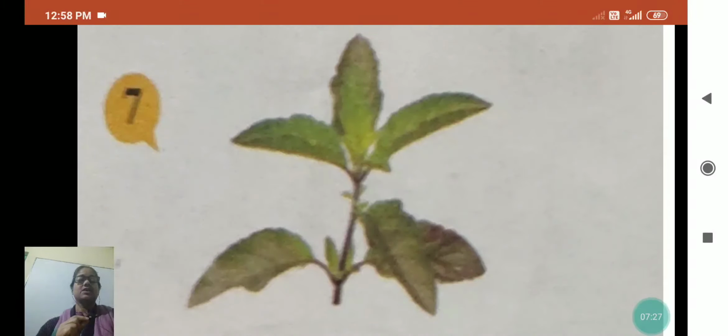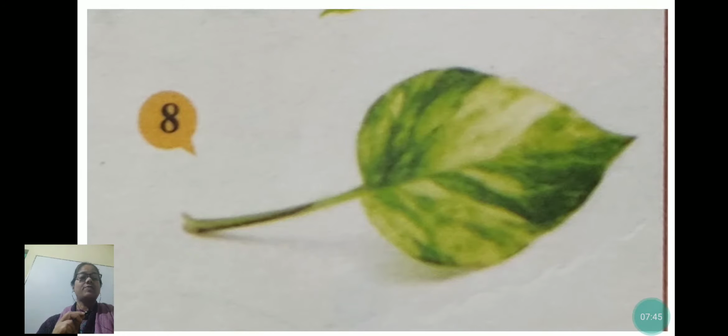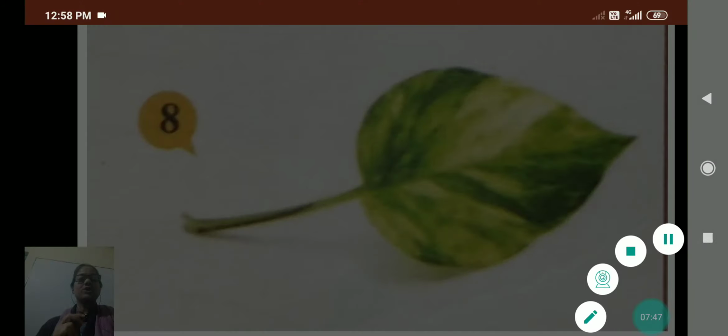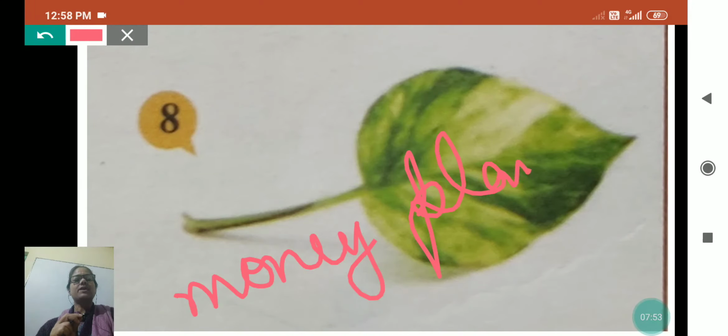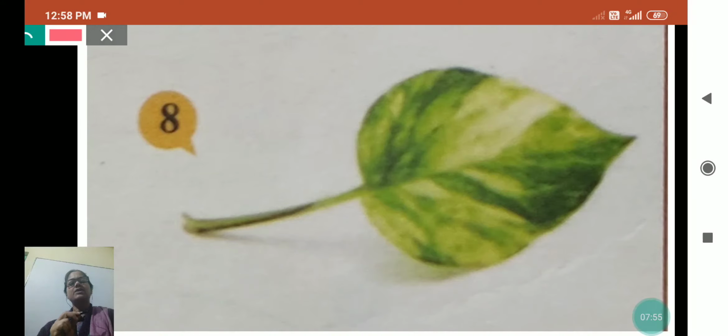Usually we keep tulsi and some other plants at home, tulsi, money plant, because this is the leaf of money plant, my dear. You will see money plant and tulsi plants kept inside the home. Why? Not because money plant gives money, but because these plants keep away some germs which are not good for us.